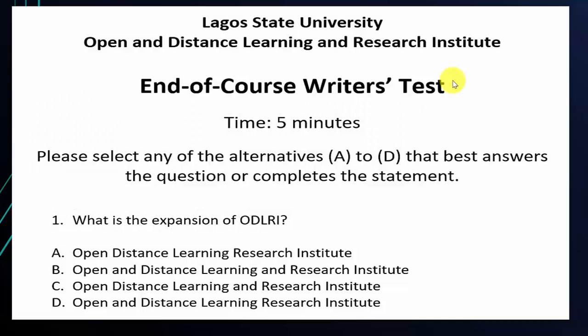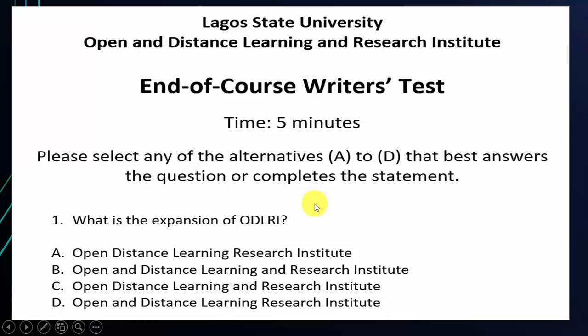So you recall that in that video we said you must have all of this, like Lagos State University Open and Distance Learning and Research Institute, and of course the writer's test. That, by the way, is a test that I was hoping to give to you, but you already passed the test, so I will give you a test too. This will be for 5 minutes, and you can see the instruction: Please select any of the alternatives A to D that best answers the question or completes the statement. So this is how it will be.